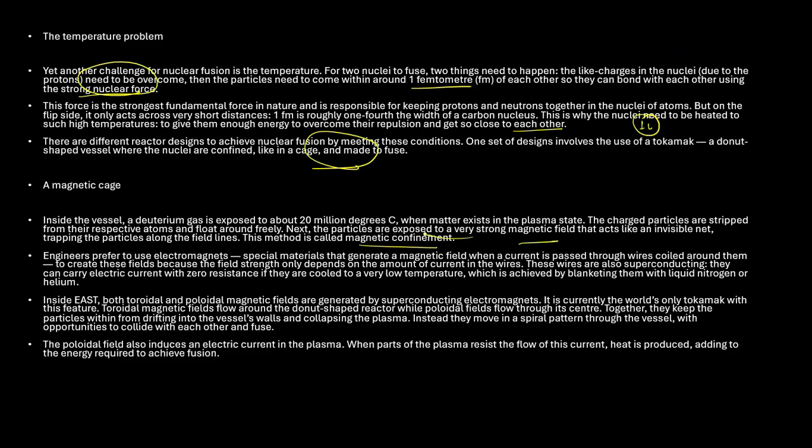Engineers prefer to use electromagnets, special material that generates a magnetic field when current is passed through wires coiled around them. To create these fields, the field strength depends only upon the amount of current in the wires. So these wires are also superconducting. They can carry electricity with zero resistance if they are cooled down to a very low temperature, which is achieved by blanketing them with liquid nitrogen and helium. So this is very, very important. When we blanket them with liquid nitrogen and helium, we are able to get superconductivity.